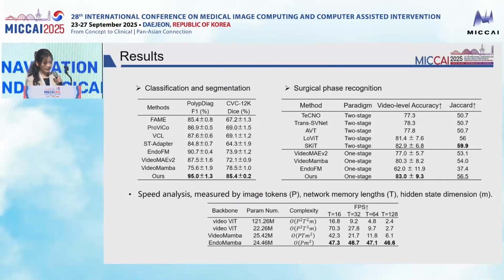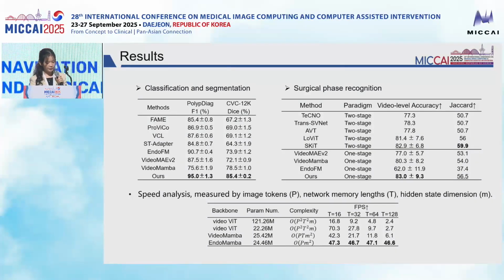Now let's look at the results. On POM classification and segmentation, EndoMamba outperforms strong baselines, including foundation models in the endoscopic domain and in the general domain. For surgical phase recognition, our method again delivers the best performance compared to these foundation models, and even achieves comparable results with some of the state-of-the-art task-specific methods.